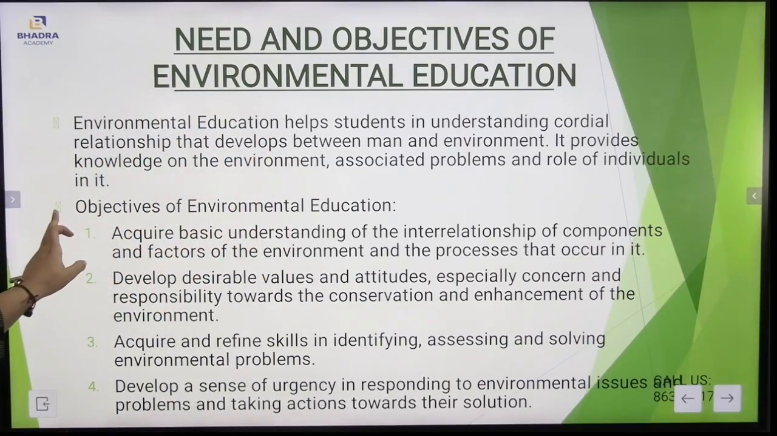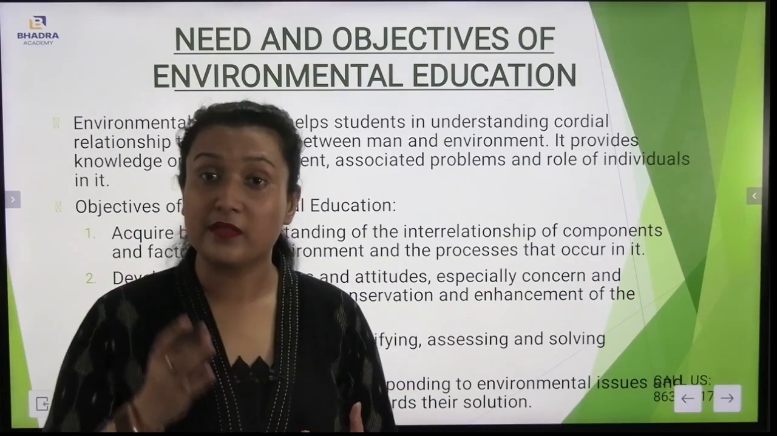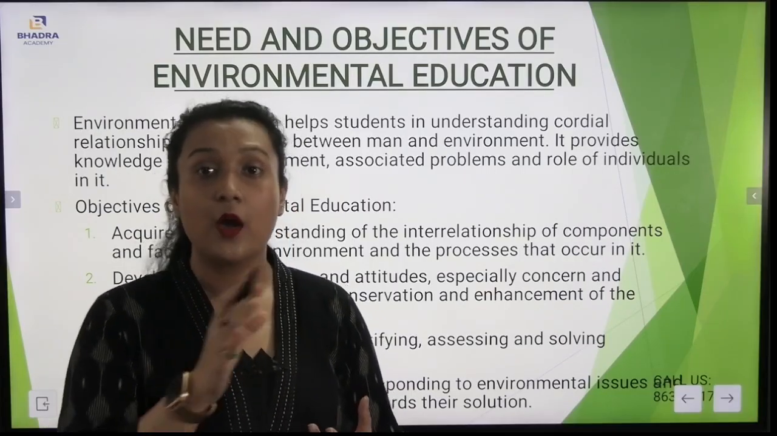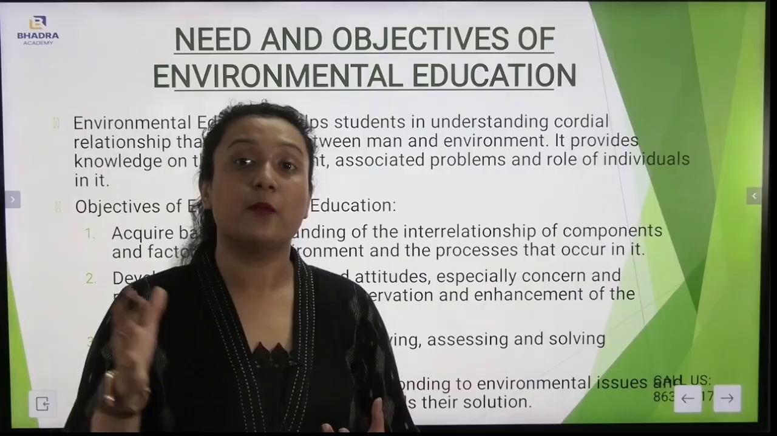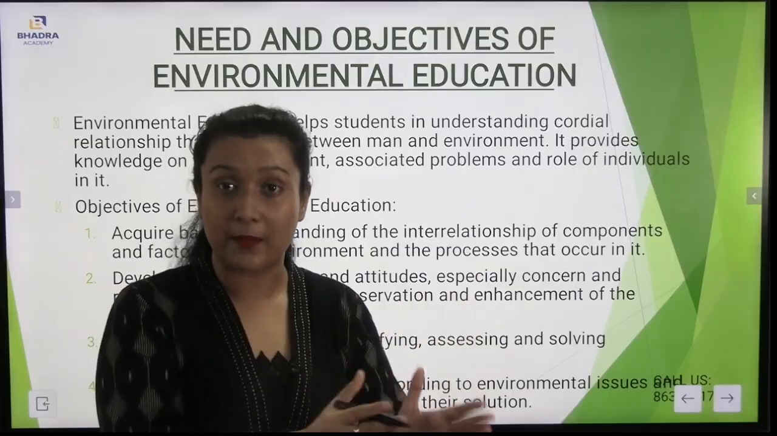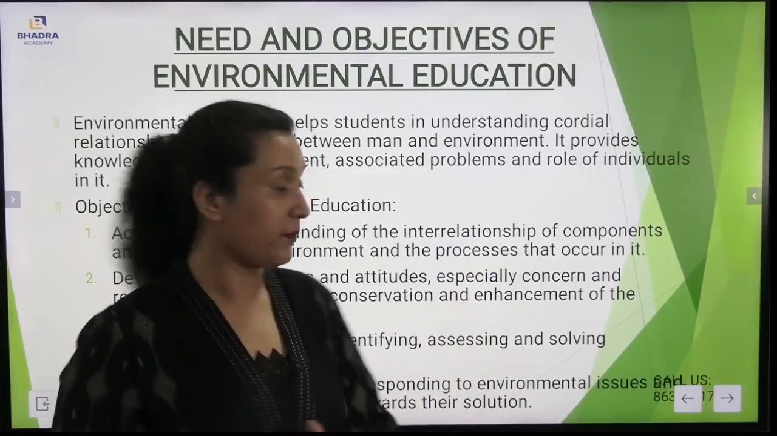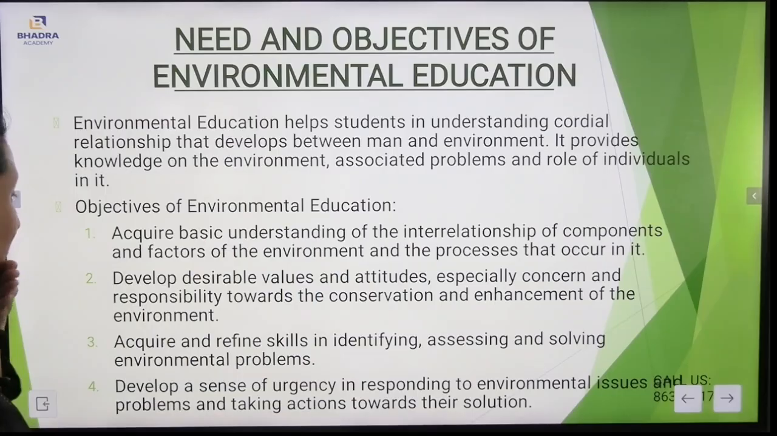Here you see, acquire a basic understanding of the interrelationship of components and factors of the environment and the processes that occur in it. Now, basic understanding. Each and every student must have a basic understanding regarding the interrelationship of the human being and the environment. It means that with the help of environmental education, each and every individual must understand the interrelationship between man and the physical environment.